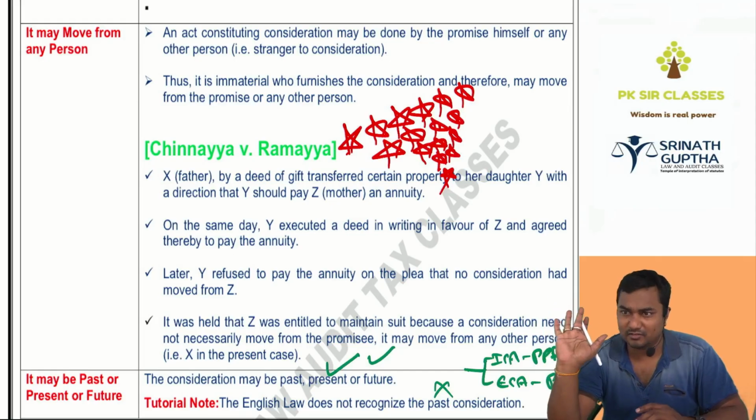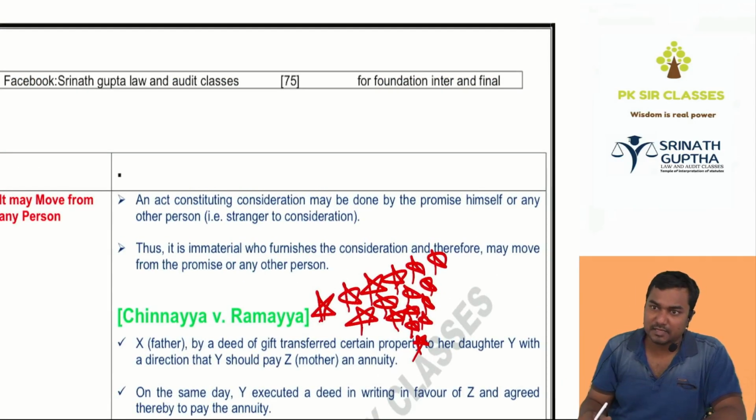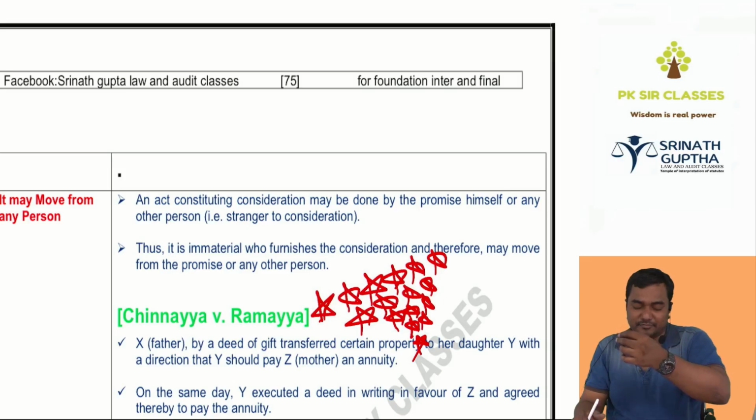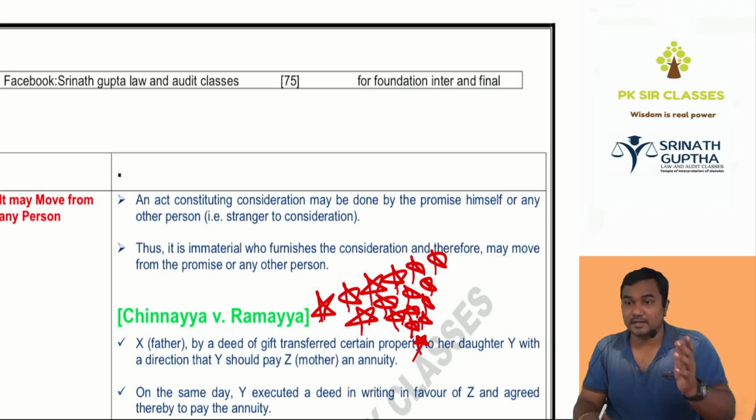What I want, 10,000 rupees. It may be given by the promisee or some other person. Yes sir, no sir? Bolo, everyone. Consideration need not move from the promisee itself. It may move from the promisee or any third party also.